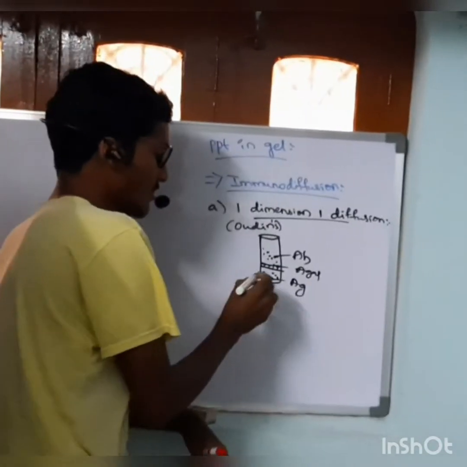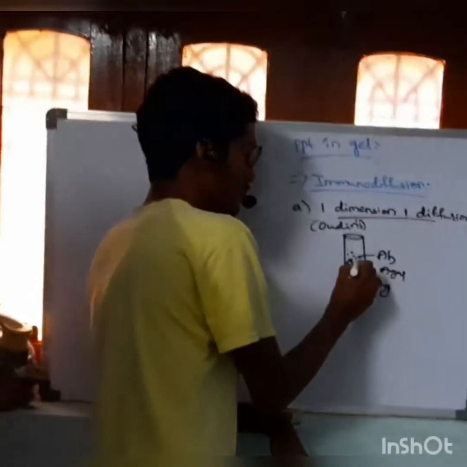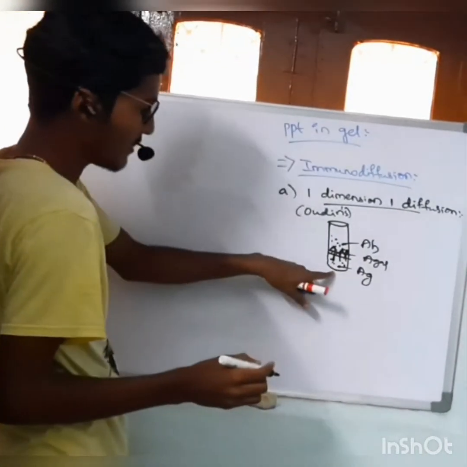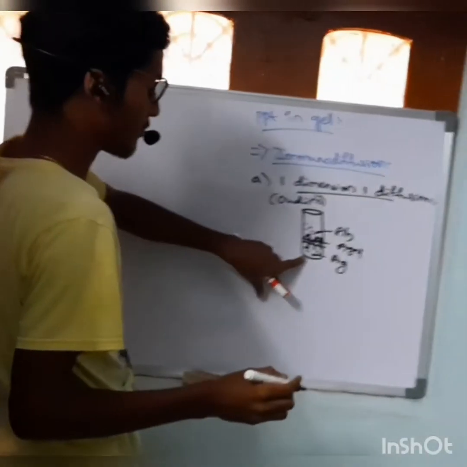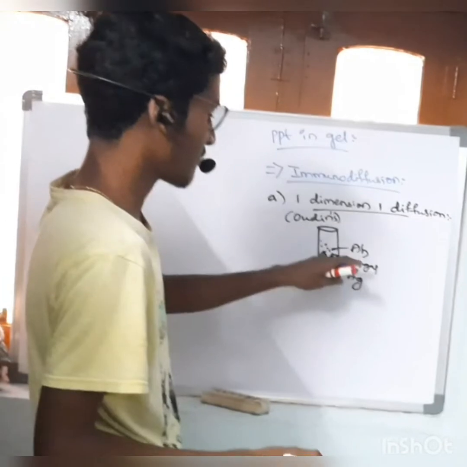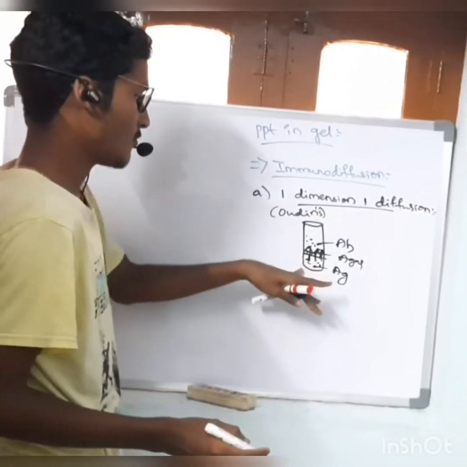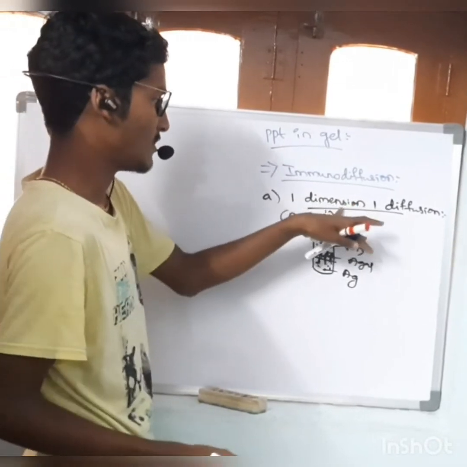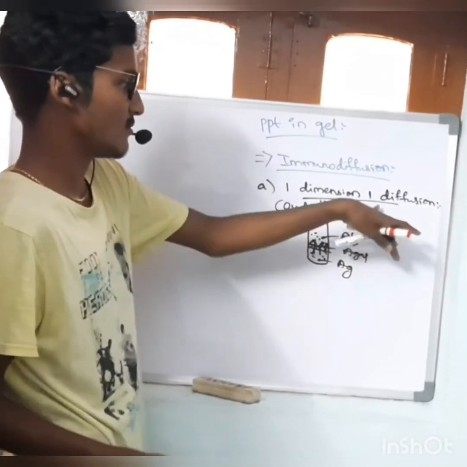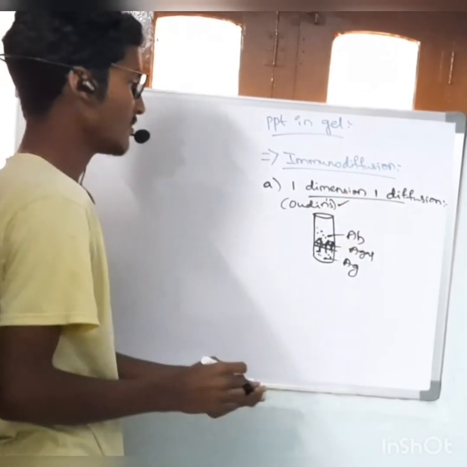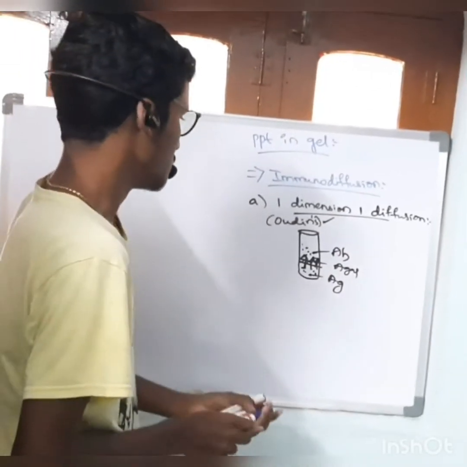The antigen moves towards the antibody. Here, either antigen or antibody moves towards the other, and it occurs in a single dimension. It is known as single dimension, single diffusion. It is also known as Oudin's immunodiffusion method.